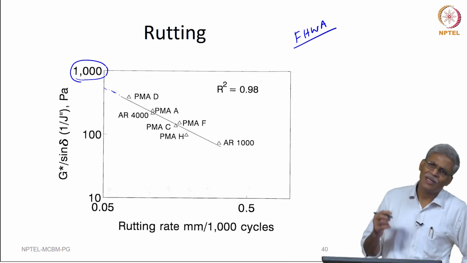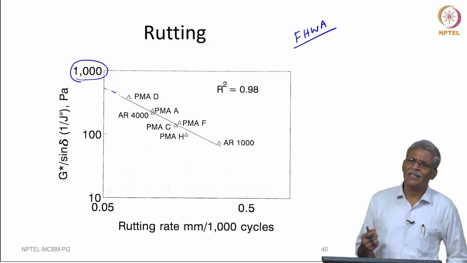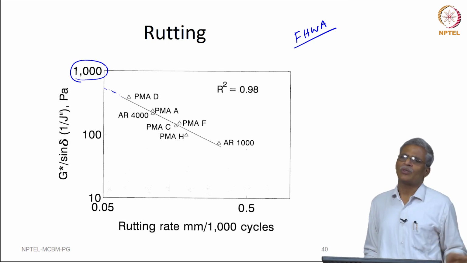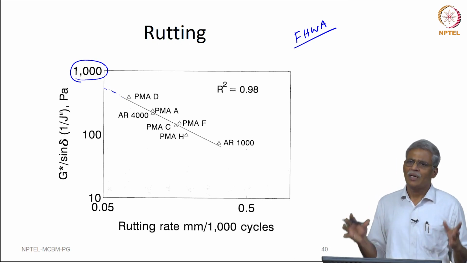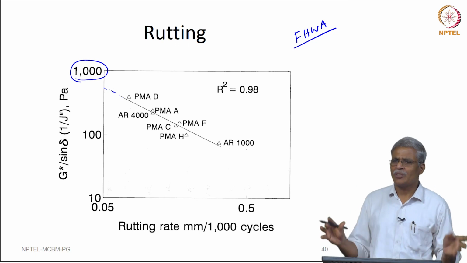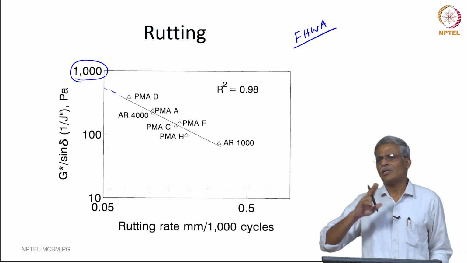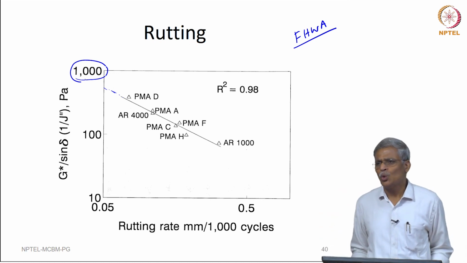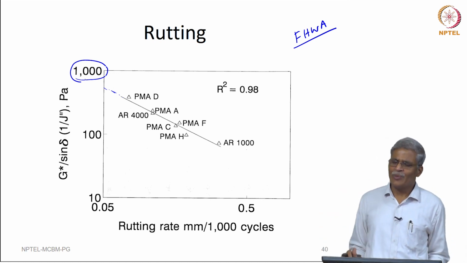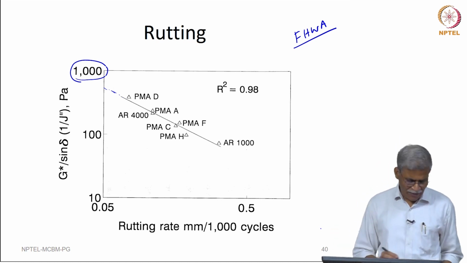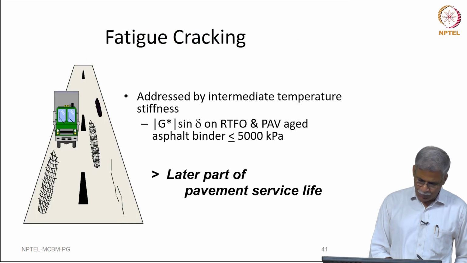rutting requirement. And there is always an idea that when the material ages, the viscosity of the material, for most of the binders, if it is a good performing material which does not have a very high aging susceptibility, the viscosity increase will be in the order of 2 to 2.5. For reasons best known to them, they took it as 2.2. So, that is why you also get that as 2.2, right.